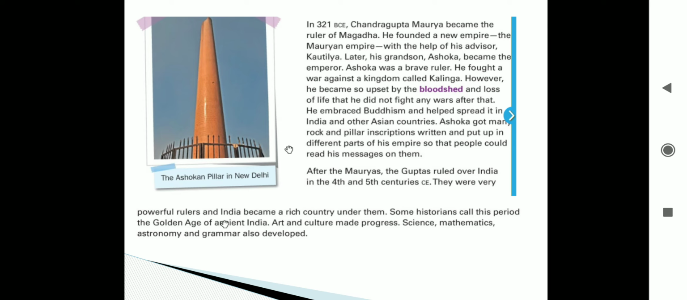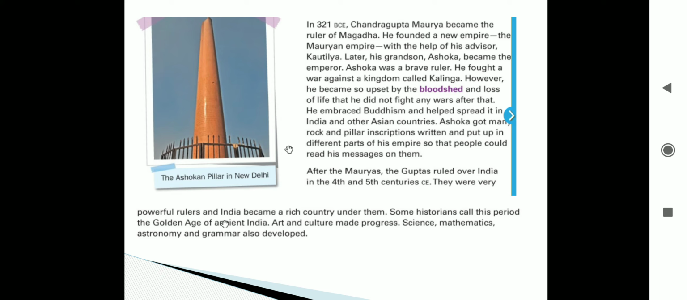Whenever there is a war, it always causes destruction. It is in no one's favor. War always creates destruction. So Ashoka was very, very upset because many people lost their lives and there was so much bloodshed. After seeing all this, he did not fight any wars after that.